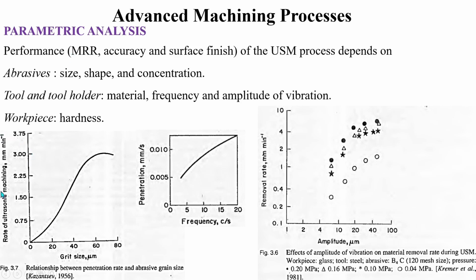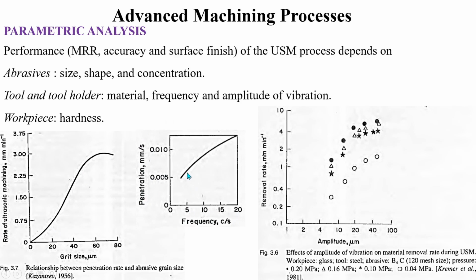So here you can see in this graph the influence of grit size on the penetration rate. Whenever the grit size is increasing, the penetration rate is also getting increased. Similarly, if you see the penetration versus frequency curve, this is from 5 cycles per second to 20 cycles per second.